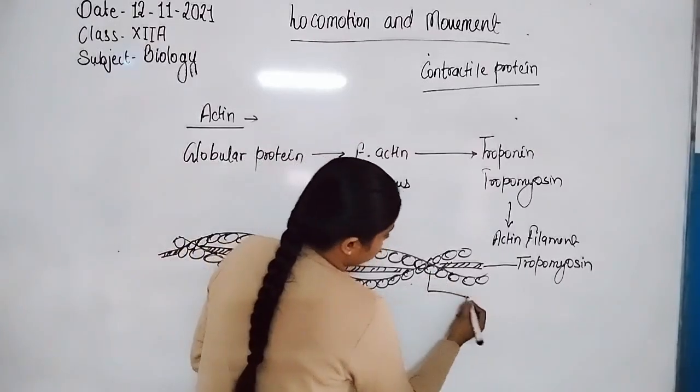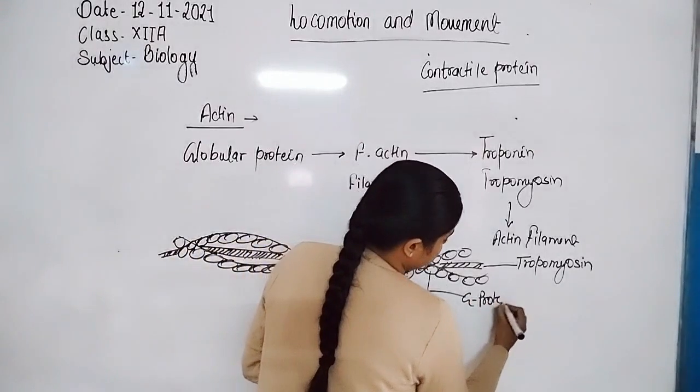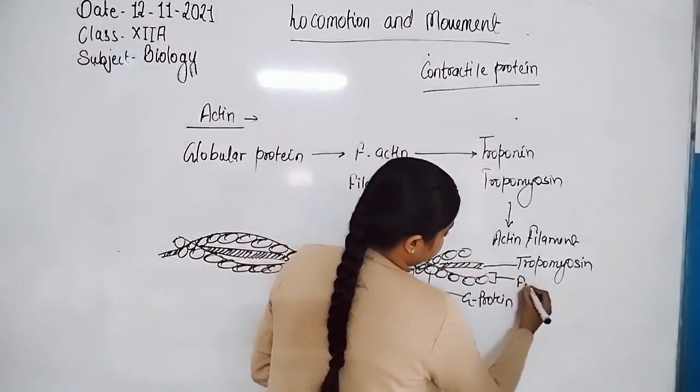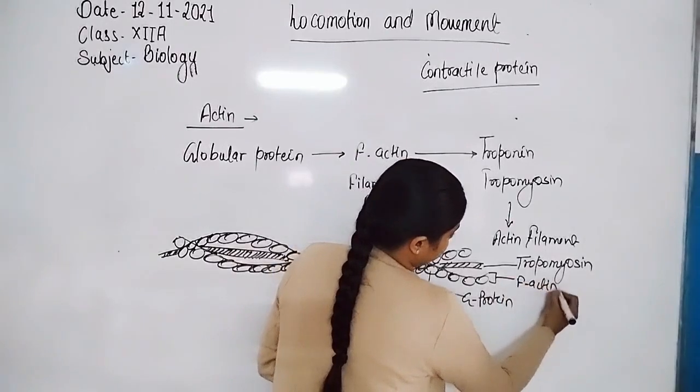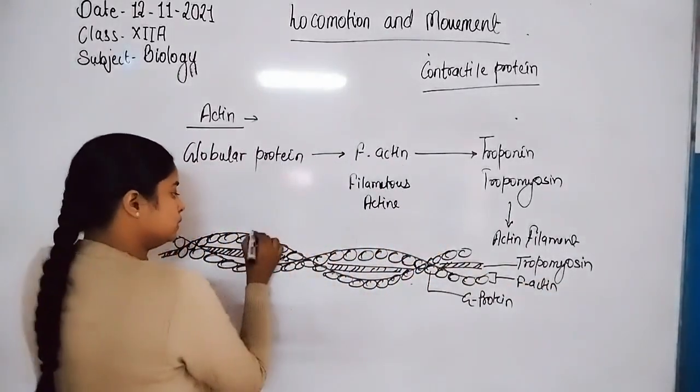These are globular proteins, also called G-actin, and the helix is known as F-actin, filamentous actin.